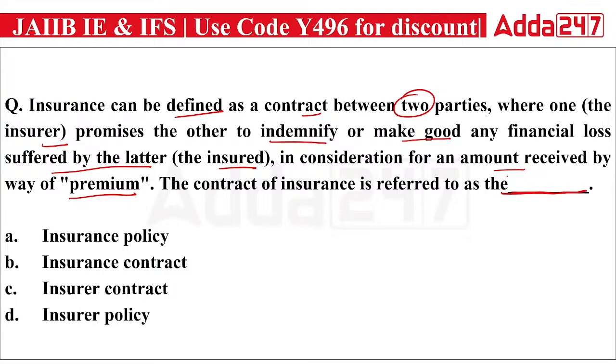So first of all, insurance is simply a product in which the insurance companies are promising their customers that we will make good the loss, and that's what indemnify means. Indemnify means you are converting the loss of someone into good.